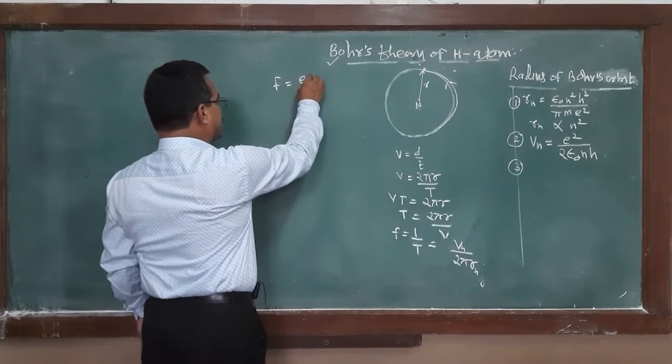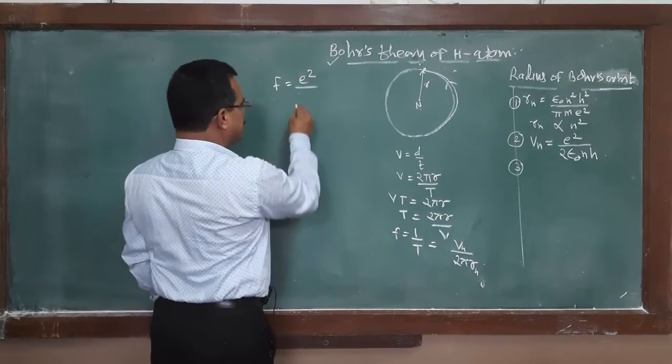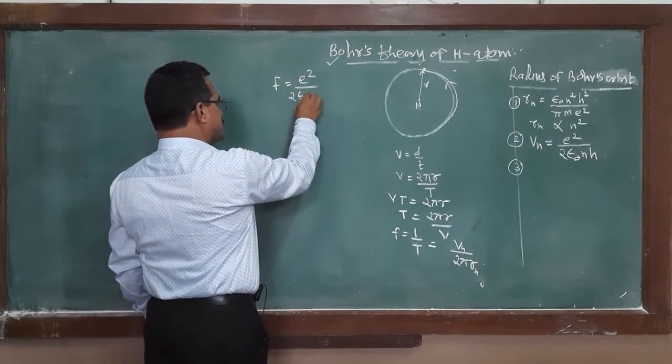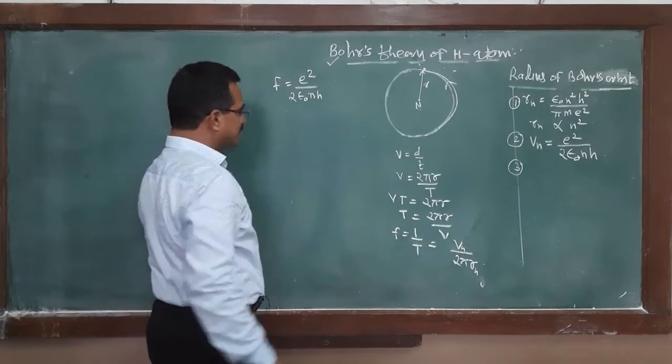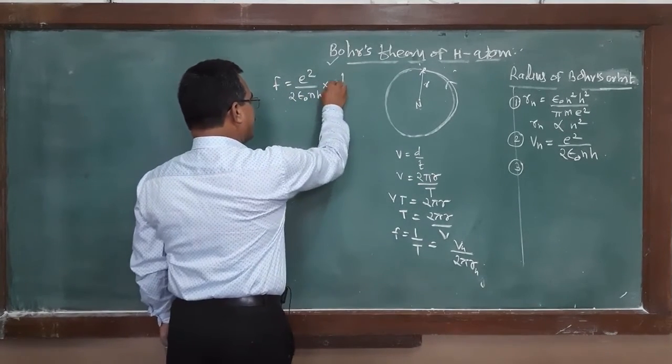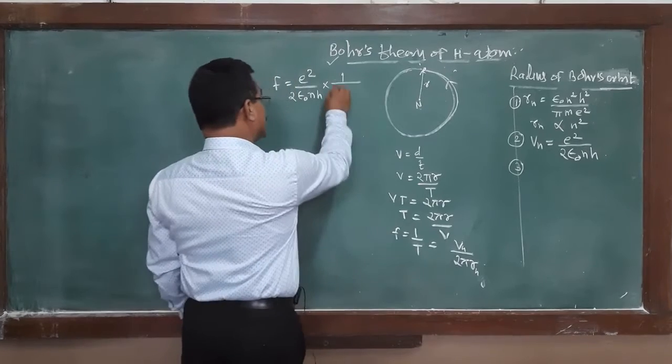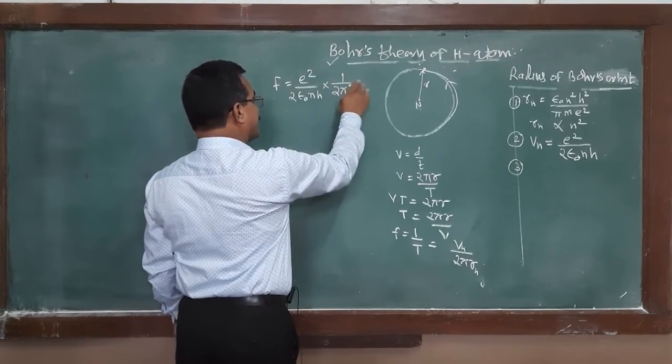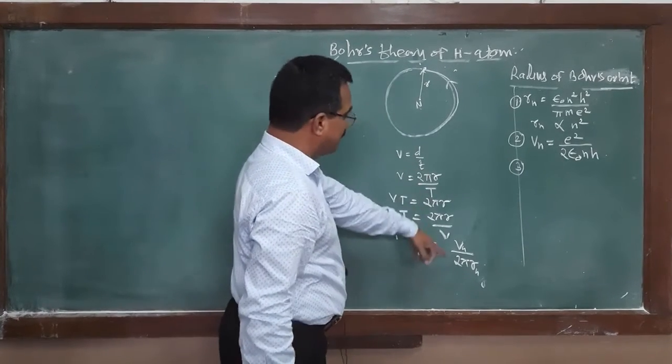Vn is equal to e square divided by 2 epsilon 0 n h, multiplied by 1 divided by 2 pi. What is the value of Rn?